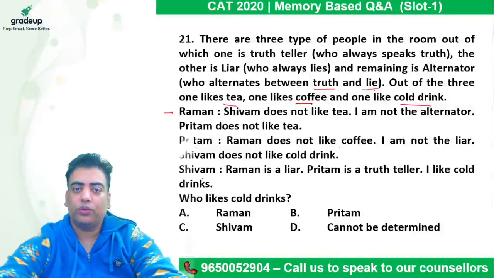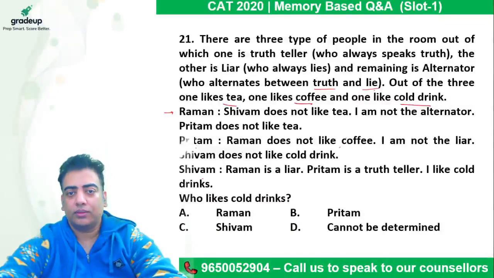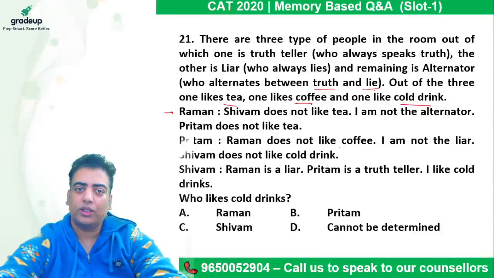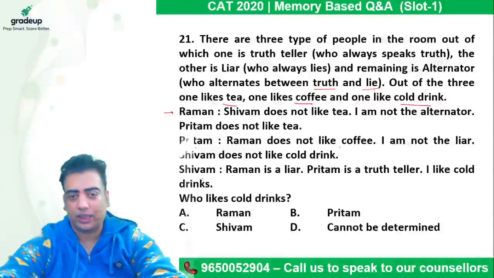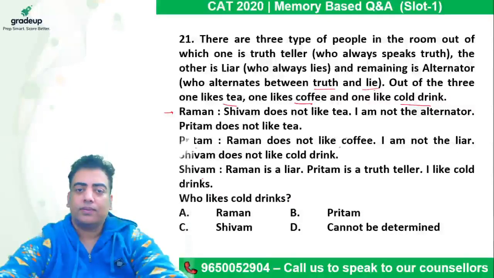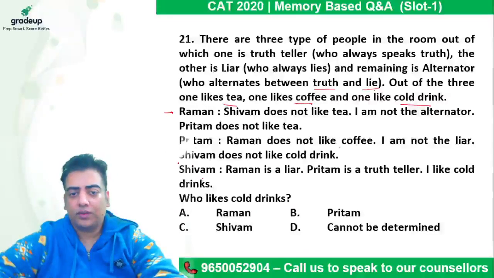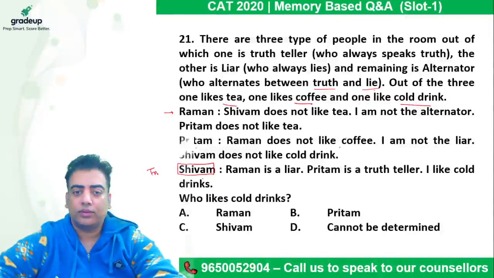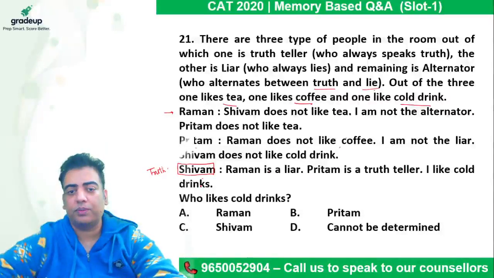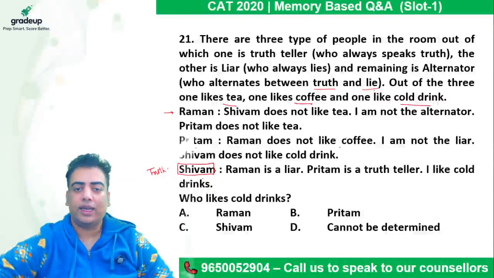who out of them is a truth teller, a liar, or an alternator. So assume any one to be any one of the three. If we assume that, let's say, Shivam always speaks the truth, it means all three of his statements should be true. He says Raman is a liar,